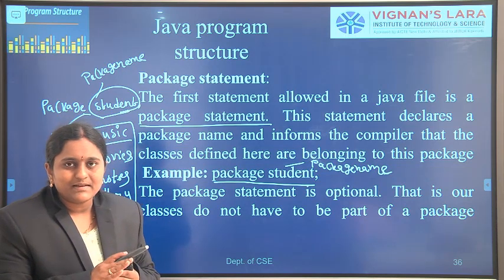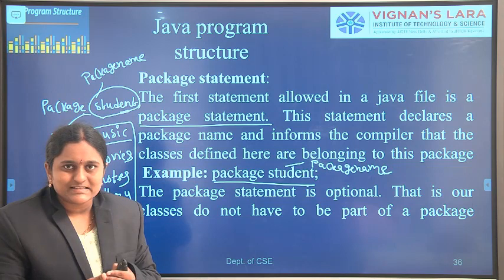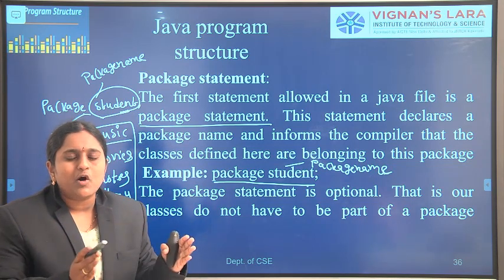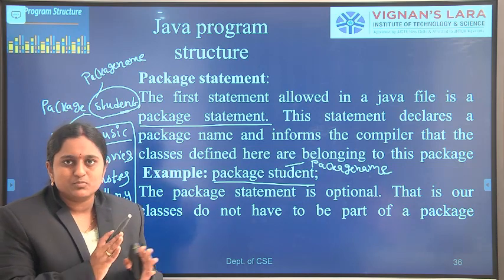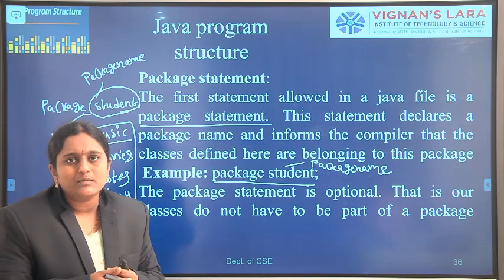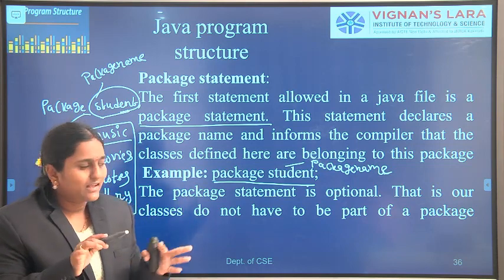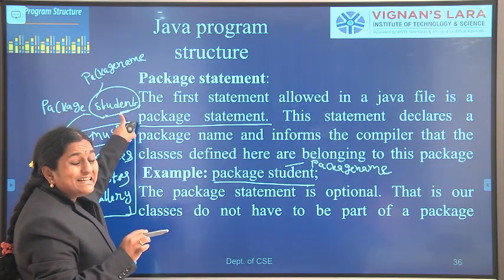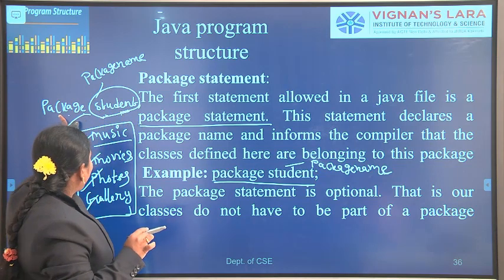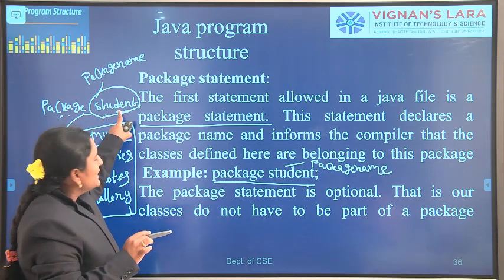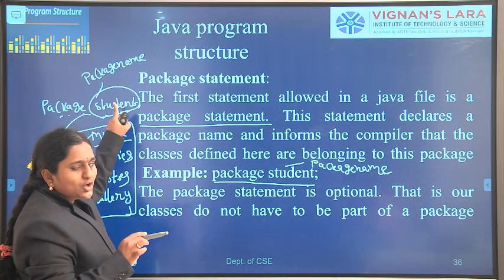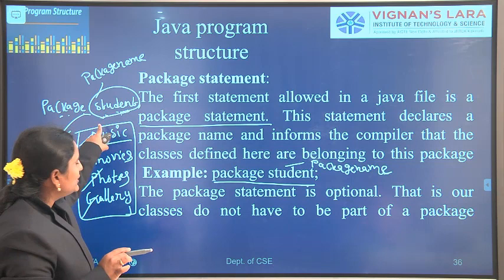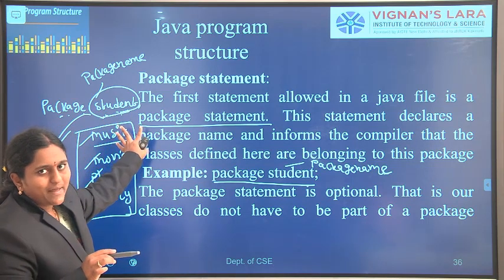For example, in our personal computer, how do we organize folders or files? We can store all the related movie files in a movies folder, and all the music files in a music folder. In the same way, the package statement consists of all the related .class files. Here it is package followed by the package name, and the package name is student. It consists of all the related .class files. The classes available in student are all in the student package.